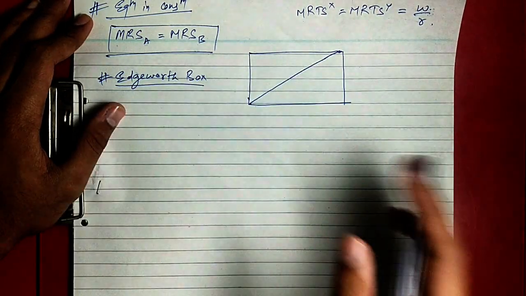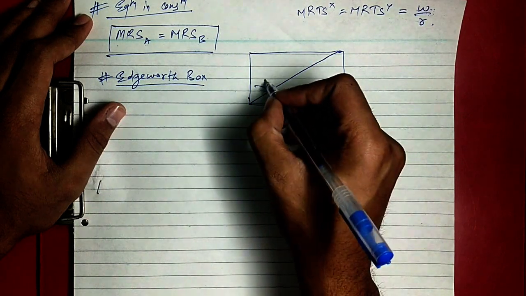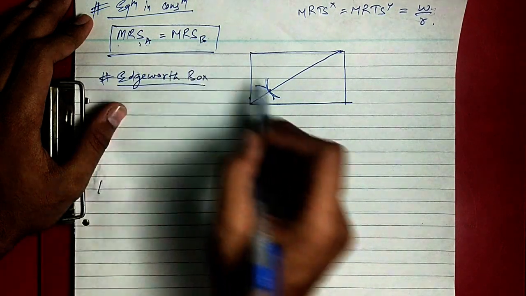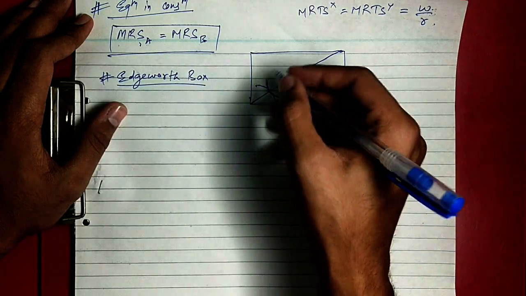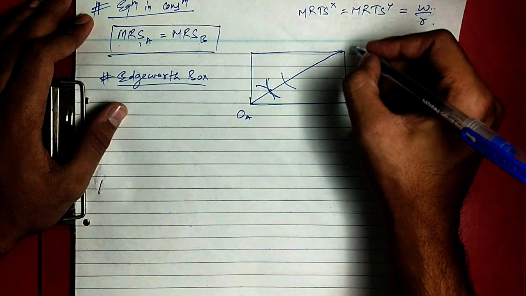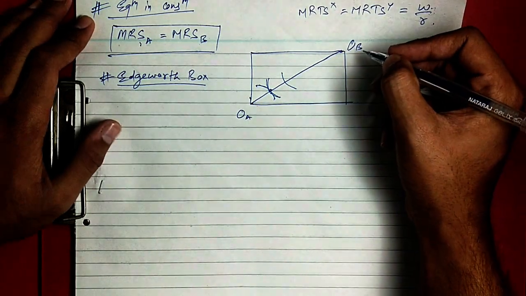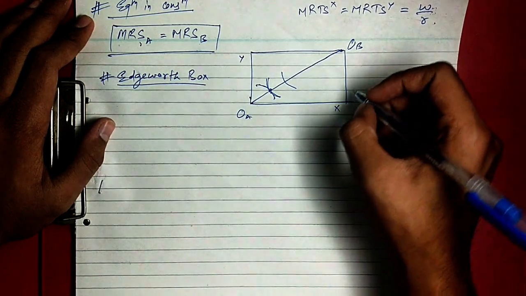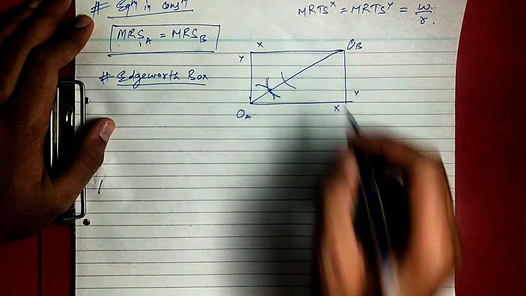Pareto efficiency will be fulfilled when the slopes of these two are equal. I'll first draw for one person only. Let's consider this A, and this is B, and good Y, good X. Similarly, from here it will be Y and X.